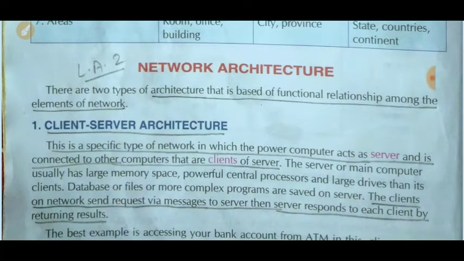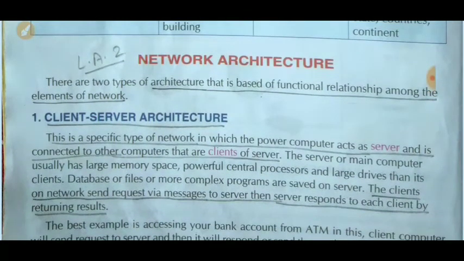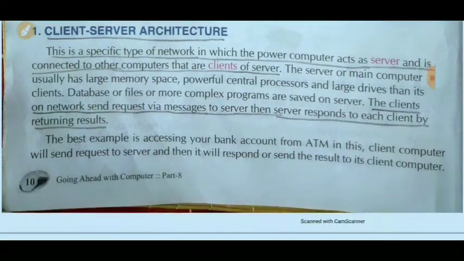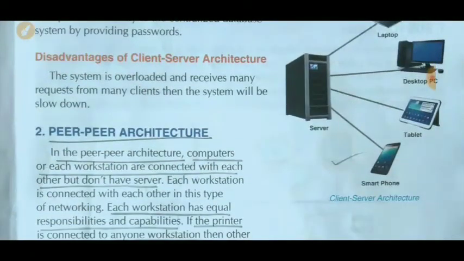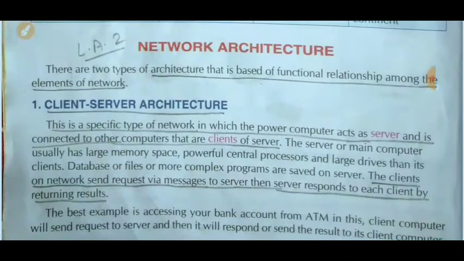Network architecture. In your syllabus, two types of architecture are given. Network architecture is based on the functional relationship among the elements of the network. This is the definition of network architecture. There are two types of network architecture in your syllabus. One is client server architecture and second is peer-to-peer architecture. This peer-to-peer architecture is also known as point-to-point architecture. One by one we have to discuss these types of architectures. First is client server architecture.